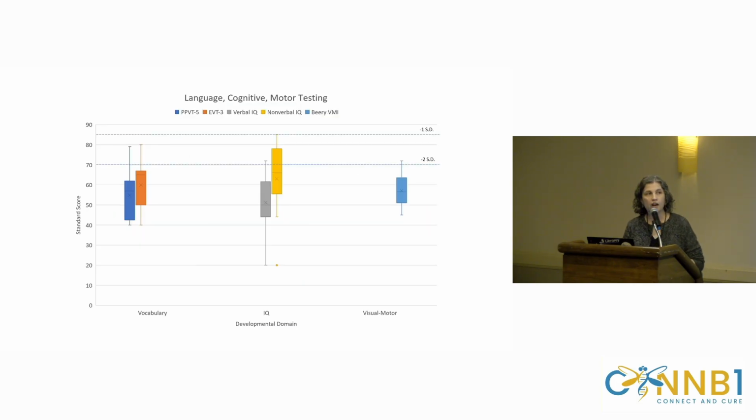Looking at the language, cognitive, and motor testing, I won't talk much about this, but basically when we talk about standard scores, 100 we usually say is the average, and then the average range goes down to 1 standard deviation. That top line there is the bottom half of the average range. And so we found that kids had both receptive and expressive language delays, particularly in vocabulary, which is what we looked at. Verbal IQ was lower than nonverbal IQ, so nonverbal IQ was a relative strength. And then kids also had a pretty significant problem with visual motor integration, so fine motor skills.